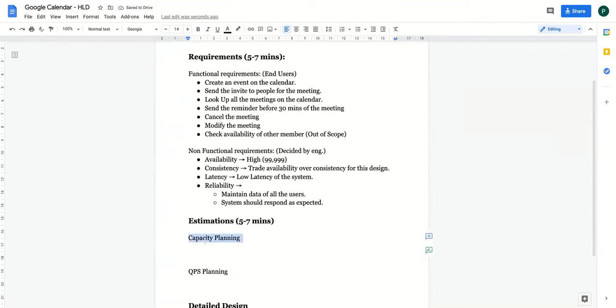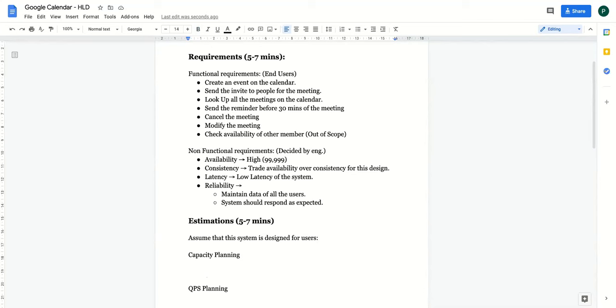Now, for the capacity planning, you have to make some assumptions. What you do is you make some assumptions for how many users you are designing this system. So can I say that we are designing this system for how many users? Tell me. Okay. Some numbers, if you want to throw, you can put it on the chat.